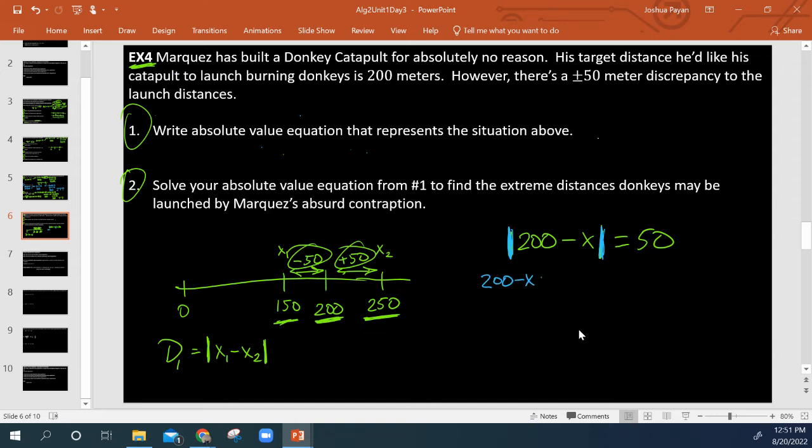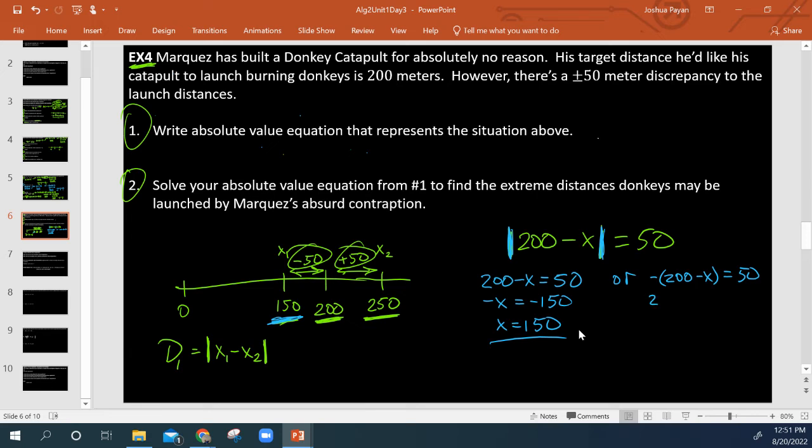So 200 minus x equals 50, or negative 200 minus x equals 50. Either way, right? So here I'm going to subtract 200 from both sides, multiplied by -1, and there it is. We get one solution. That worked.